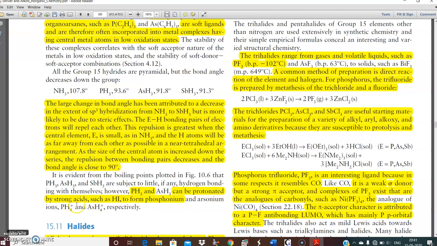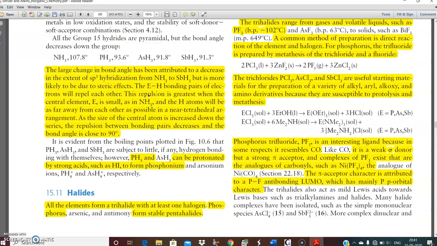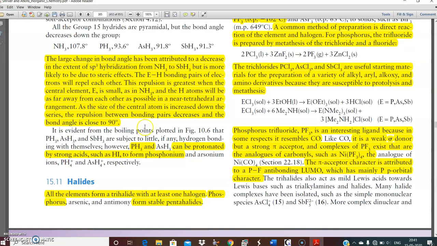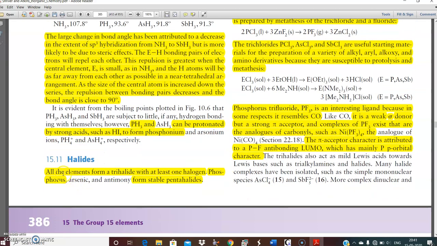Phosphine can be protonated by strong acids such as HI to form phosphonium ions, PH4+ ions. Reactions: you go to different groups and collect some reactions. Now halides. All elements of these groups form trihalides. However, higher members, the members with larger size, are also able to form pentahalides.